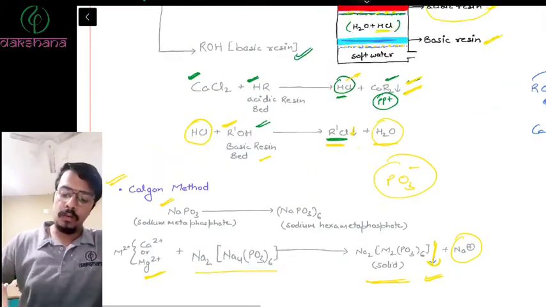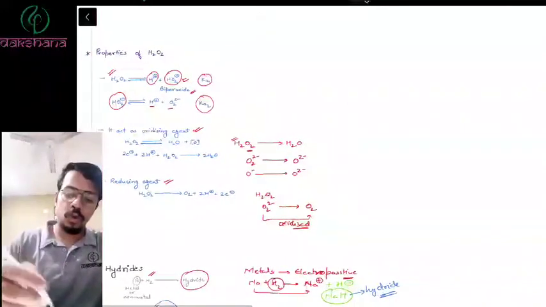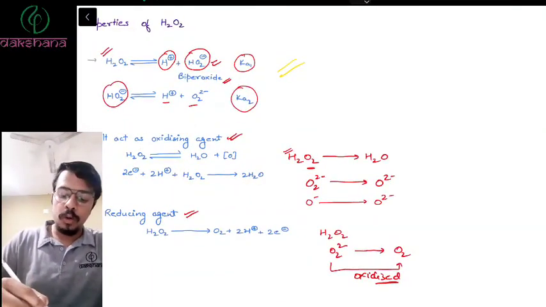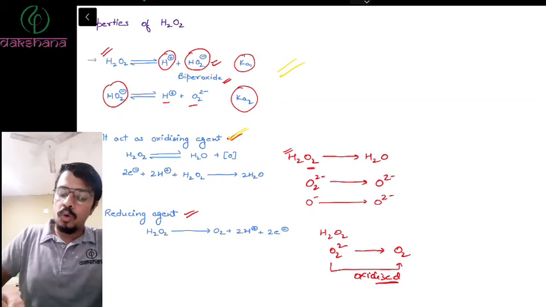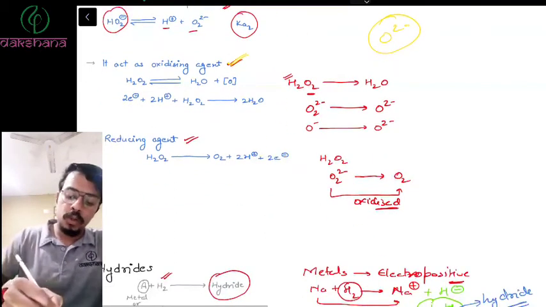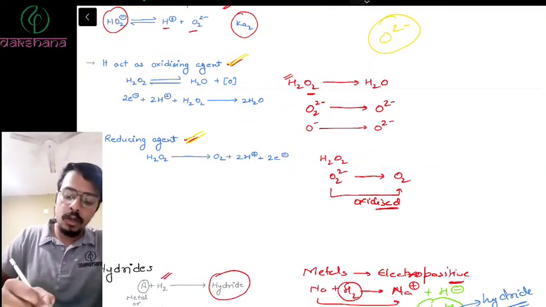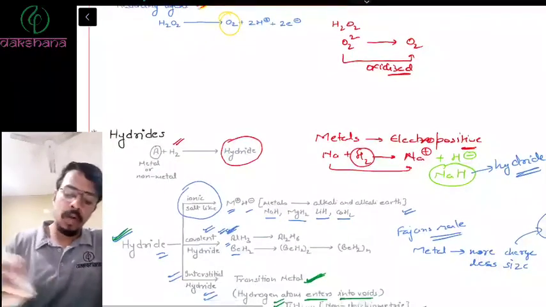Right? So what we studied today, we'll just revise it. First, we studied the properties of H2O2, wherein we said we have two acidic H in H2O2. Secondly, we talked about the oxidizing nature of H2O2, how it gets reduced to H2O, which means O2 minus gets reduced to O2 minus, and oxidizes something else. Then we talked about the reducing nature, where H2O2 oxidizes itself to get converted into O2 and reduces some other compound. Then we talked about the hydrides.